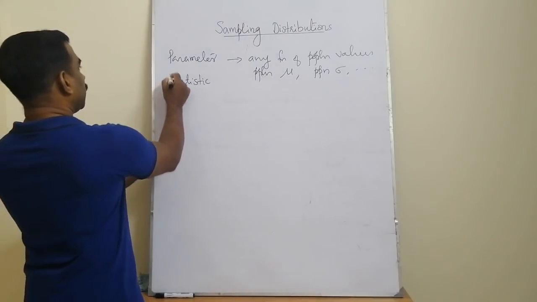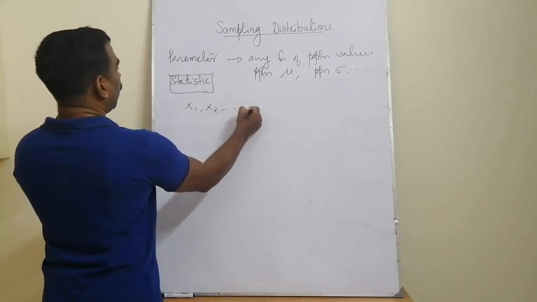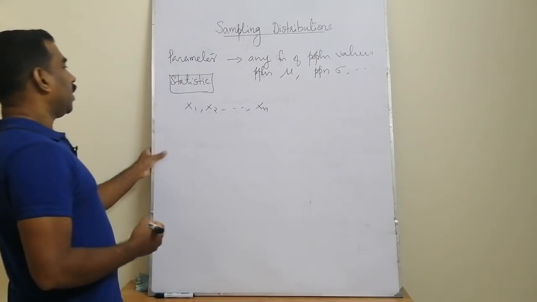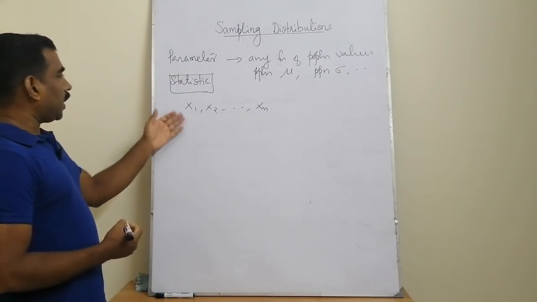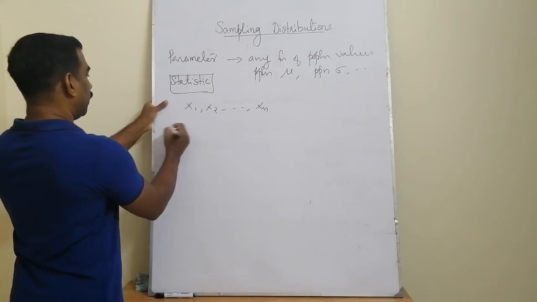For a statistic, suppose we have a random sample of size n taken from a finite population or infinite population, and corresponding to any set of samples of size n, we can have a random variable.